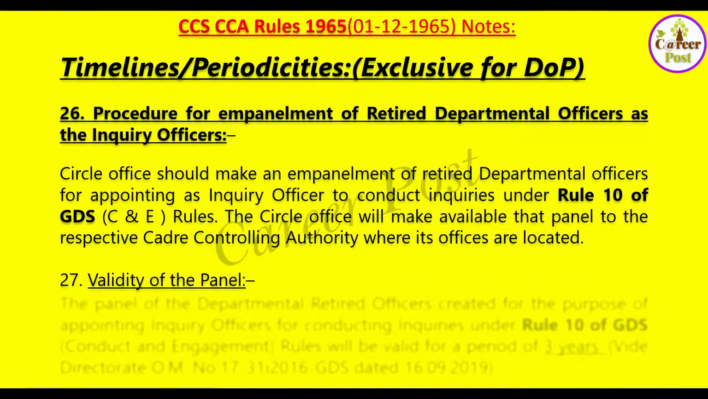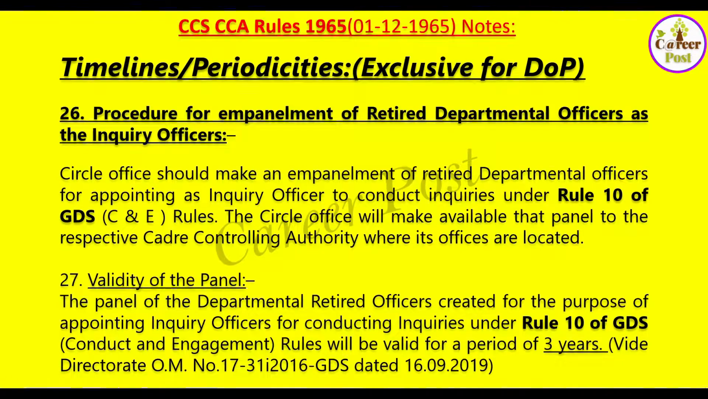What is the validity of the panel? The panel of the departmental retired officers created for the purpose of appointing inquiry officers for conducting inquiries under Rule 10 of GDS Conduct and Engagement Rules will be valid for a period of 3 years by Directorate Memo dated 16/9/2019. So these are basically the few timelines and periodicities that you have to remember for the examinations.